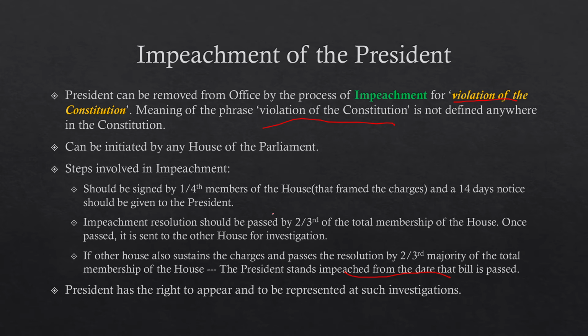So till date, no president has been impeached, and the president has the right to appear and to be represented at all such investigations in both the houses of the parliament.